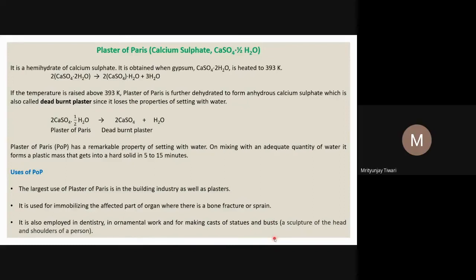Plaster is also used in casts of statues and busts, and with that, most of the idols of Ganesha, Ganapati that we use in Maharashtra and some parts of Madhya Pradesh are made of POP, plaster of Paris.